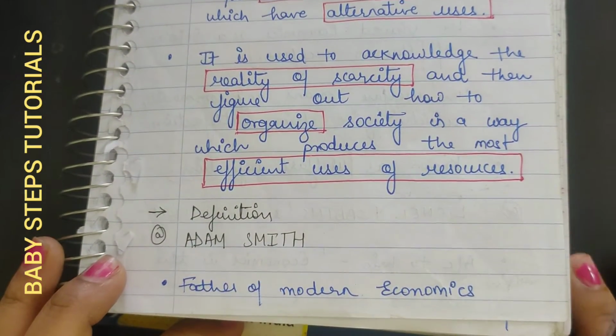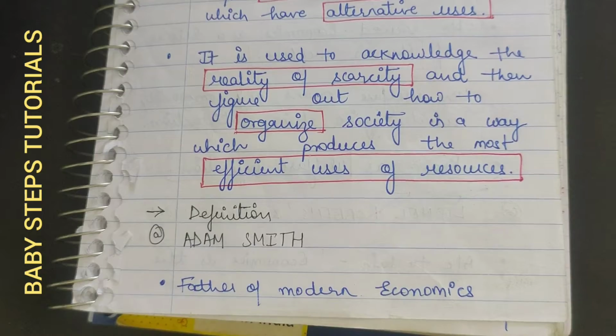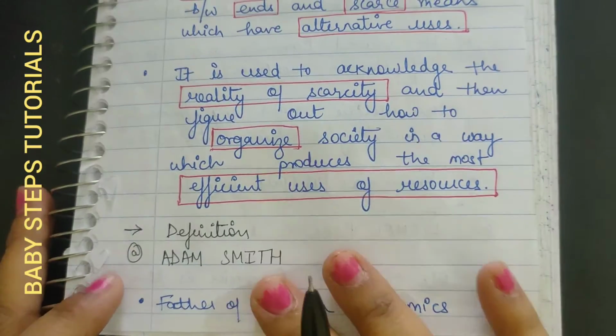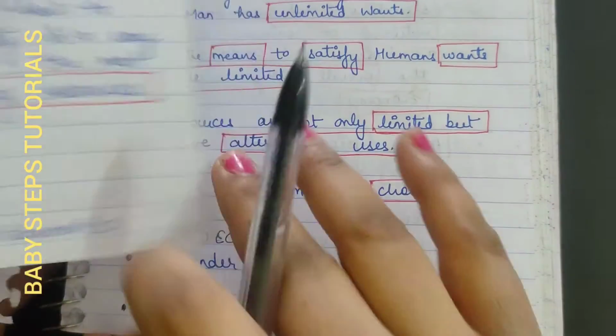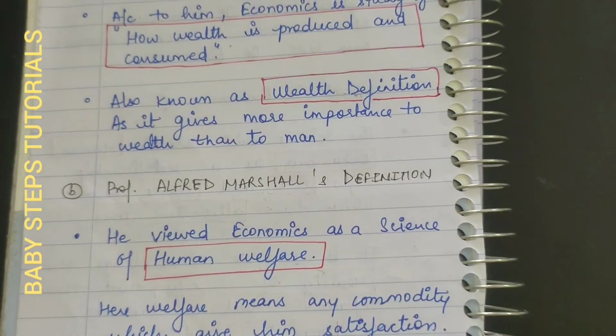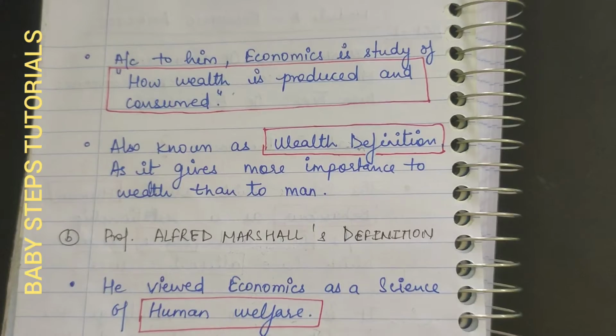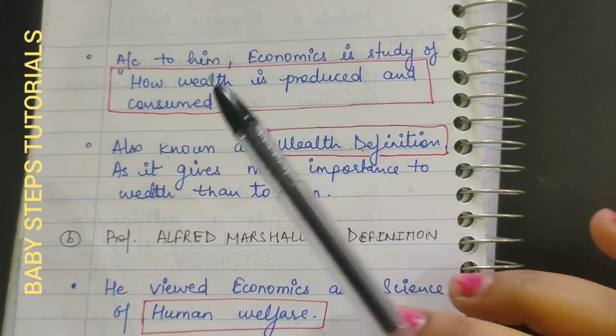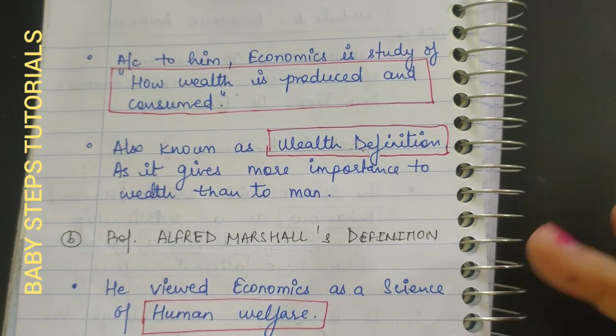Now we are going to look at the definitions provided by different economists. The first definition is by Adam Smith, the father of modern economics. His definition is known as the wealth definition, because he says economics is about how wealth is produced and consumed.